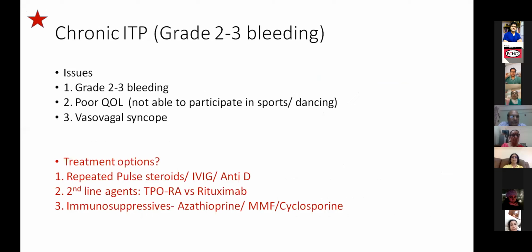So basically, we have a chronic ITP patient. She is symptomatic. She gets grade 3 bleeds in between, there is a poor quality of life, and there is anemia ongoing as well. Probably by now it is autoimmune, because DCT also has started coming positive. So what are the treatment options? Should we treat her only with pulse steroids like dexamethasone, as ma'am suggested, or should we put her on a second line agent, or should we look for another option which is cheaper but at the cost of having side effects?